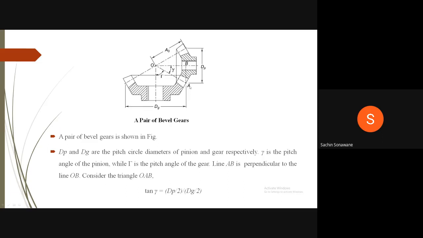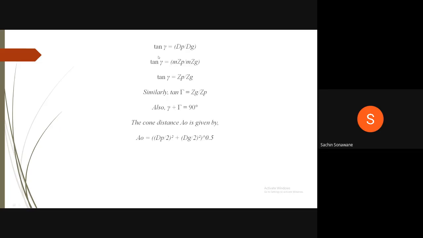Consider triangle OAB. Tan gamma is equal to DP divided by 2 divided by DG divided by 2. Now tan gamma is equal to DP divided by DG. Therefore, tan gamma is equal to m ZP divided by m ZG, so tan gamma is equal to ZP divided by ZG. Similarly, tan capital gamma is equal to ZG divided by ZP. Also, small gamma plus capital gamma is equal to 90 degrees. Therefore, the cone distance A naught is given by A naught is equal to square root of (DP divided by 2) squared plus (DG divided by 2) squared.